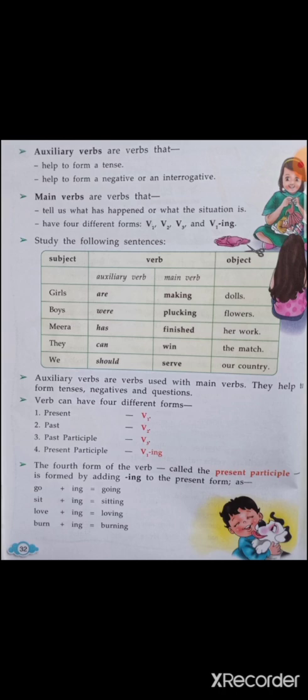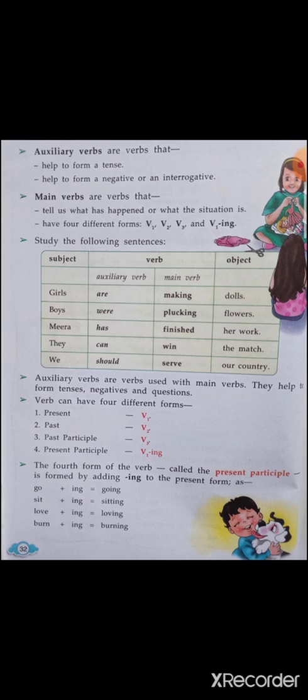Boys were plucking flowers. Plucking is the main verb, the action. Were is the helping verb or the auxiliary verb which is placed before the main verb. Meera has finished her work. They can win the match. We should serve our country.